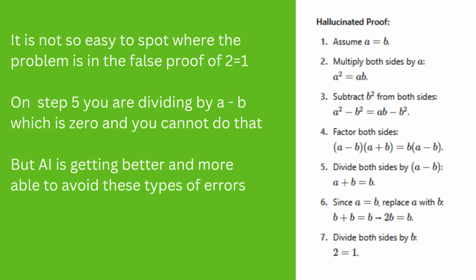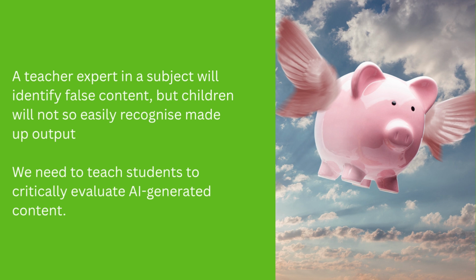But AI is getting better, and it's getting better at these in particular. But there's nothing to say that this couldn't happen in other situations with other examples. So this is the idea that a teacher who's expert can identify false content, but children just can't so easily recognize that false content. So we really need to teach children to critically evaluate the content generated by AI.